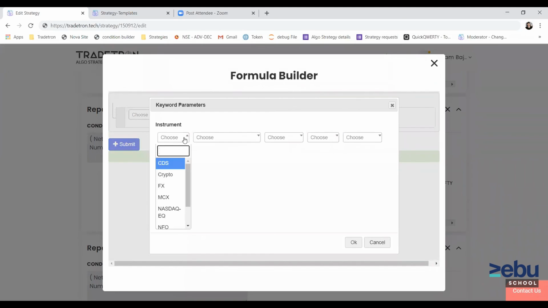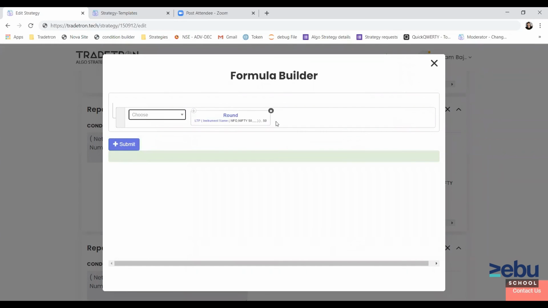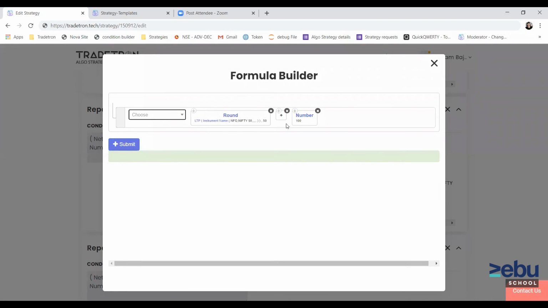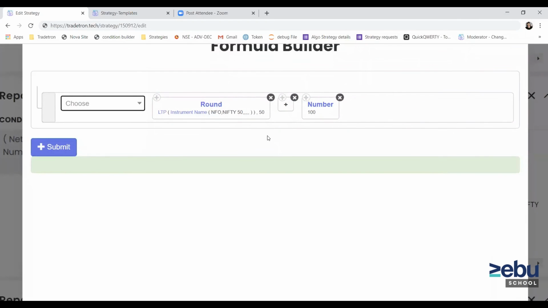And here we will select spot using this NFO exchange and Nifty as our spot value. So let's say if Nifty spot is at 11,020, so 11,000 will be my strike returned by this keyword. Now I want to go 2 steps out of the money, so I can just add 100 here. Or if I want to go like 2 strikes below, then -100. So this way you can write formula to select strikes based on spot. You can take a screenshot and use it in your condition.